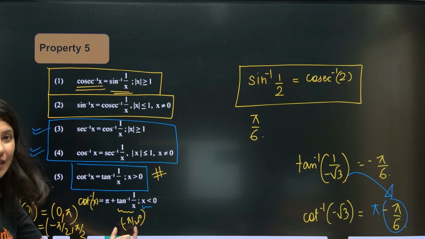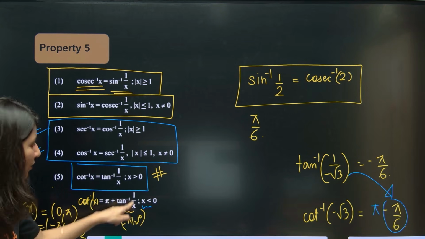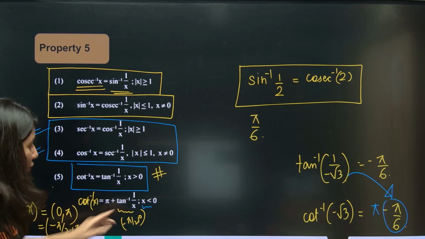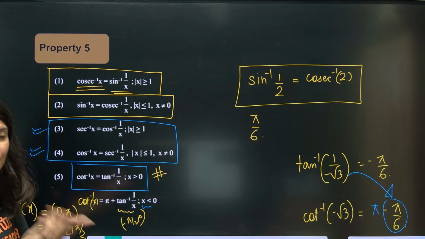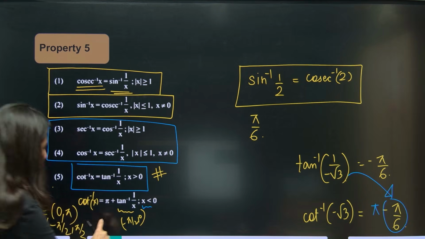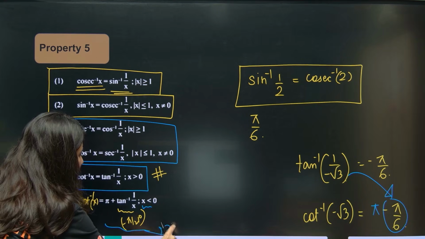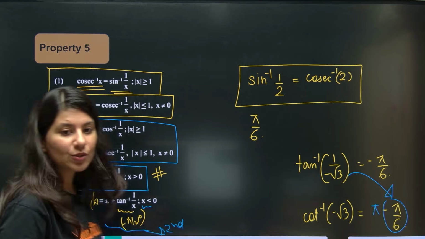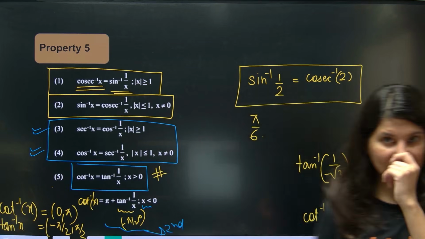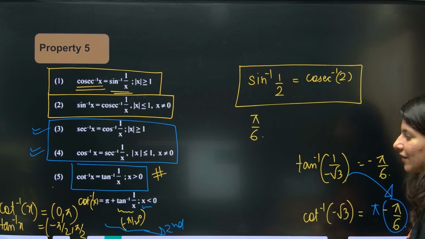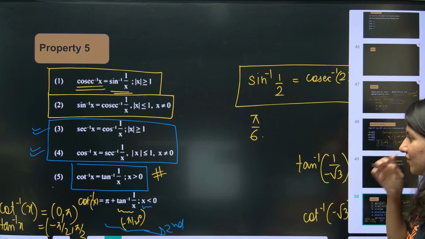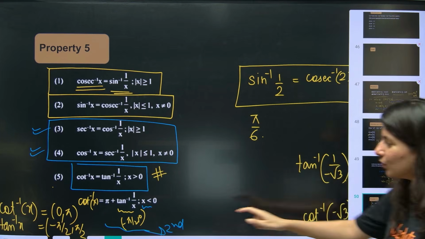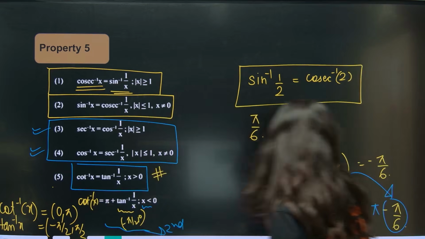tan inverse 1 by x, which will be a negative value. So you are adding pi to it. Adding pi to a negative value will shift this whole thing into the second quadrant finally. And cot inverse of negative x lies in the second quadrant. So only the fifth property, that too this part, you have to keep in mind. This is very important.